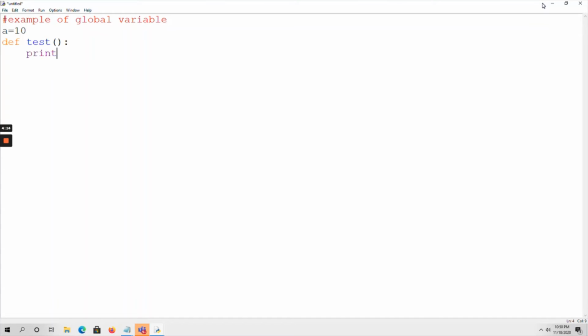I am going to print the value of a. Similarly, def test1. Now I am going to print the value of a again. In this test1, I am going to assign a variable a equal to 20. Let me save the code.